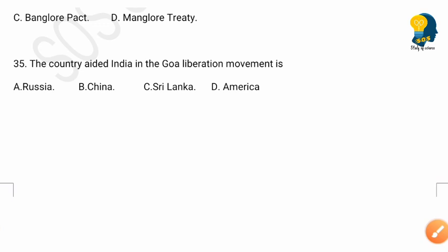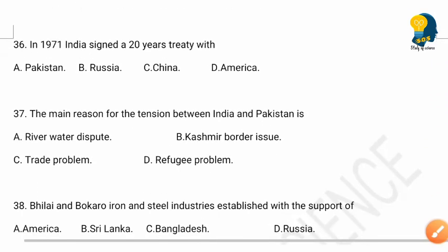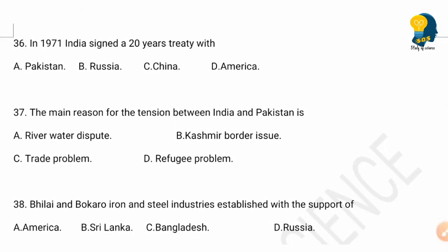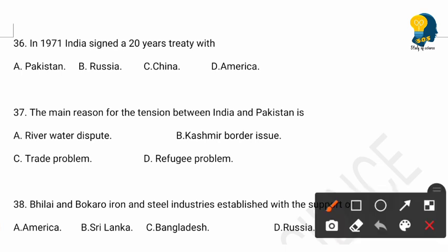So the next question is, in 1971, India signed a 20 years treaty with, options are Pakistan, Russia, China and America. So the right answer here is option B, Russia. In 1971, India signed a 20 years treaty with Russia.